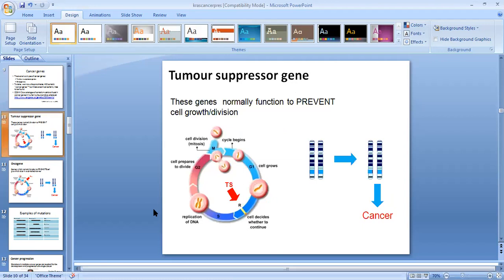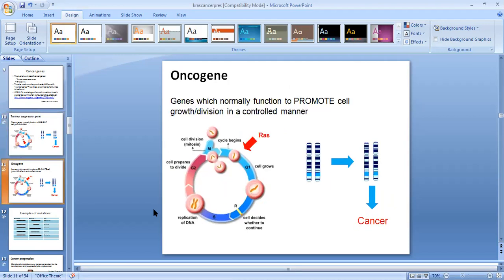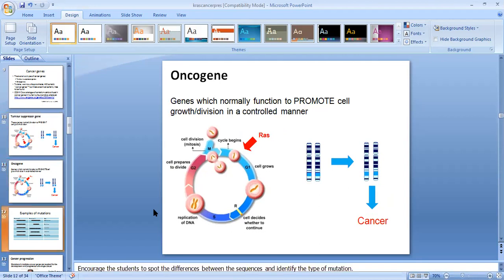Tumor suppressor genes are genes that normally function to prevent cell growth and cell division. Oncogenes are genes which normally function to promote cell growth and division in a controlled manner.